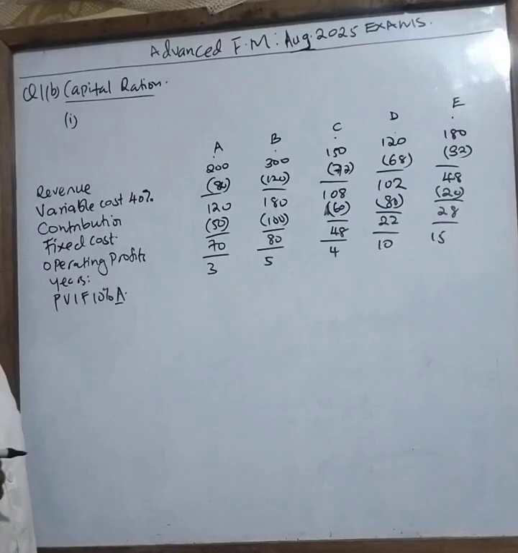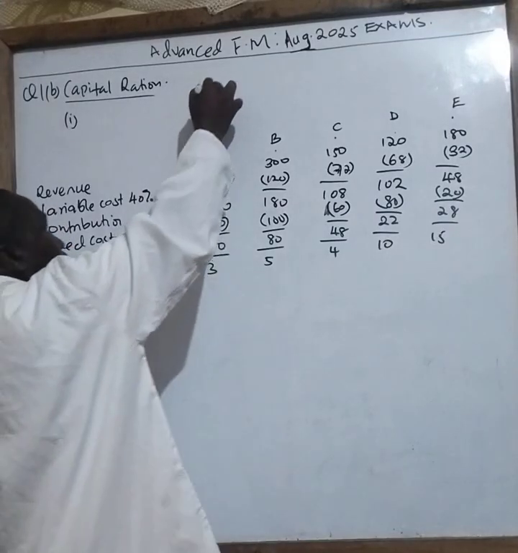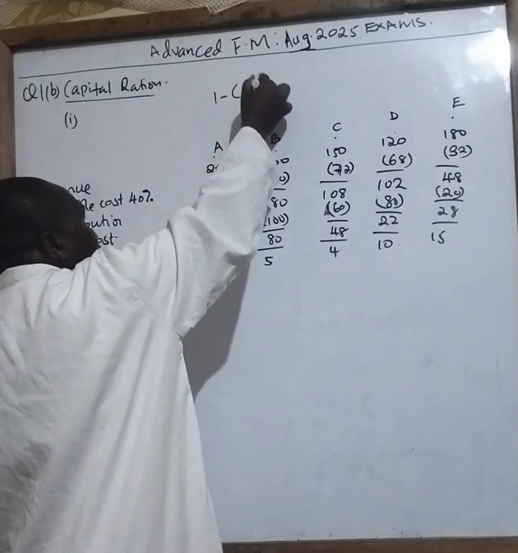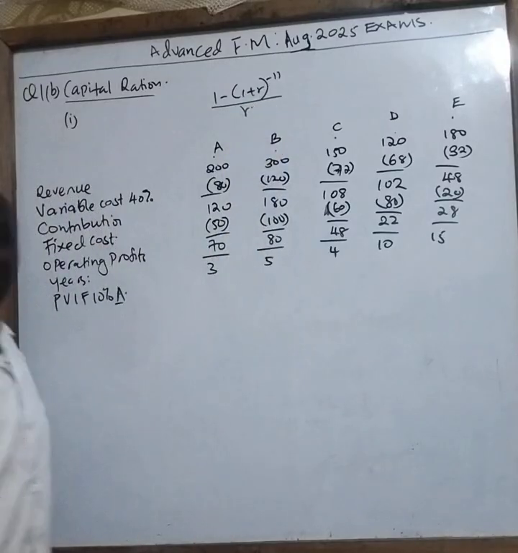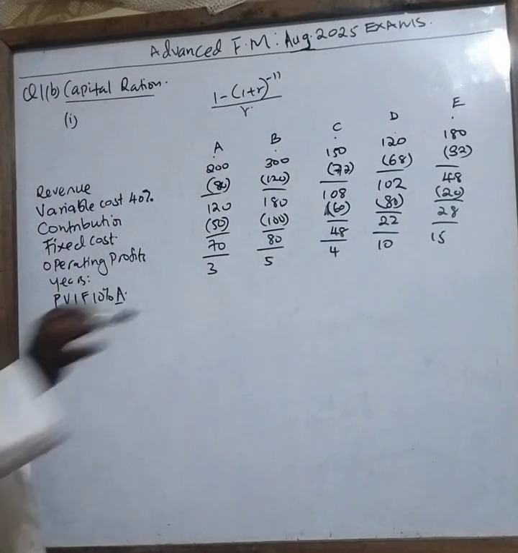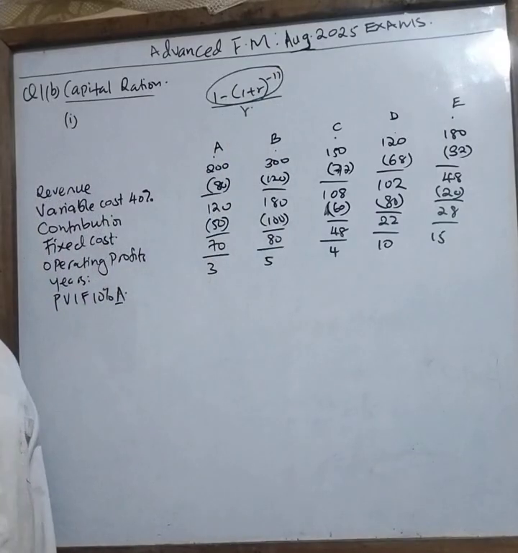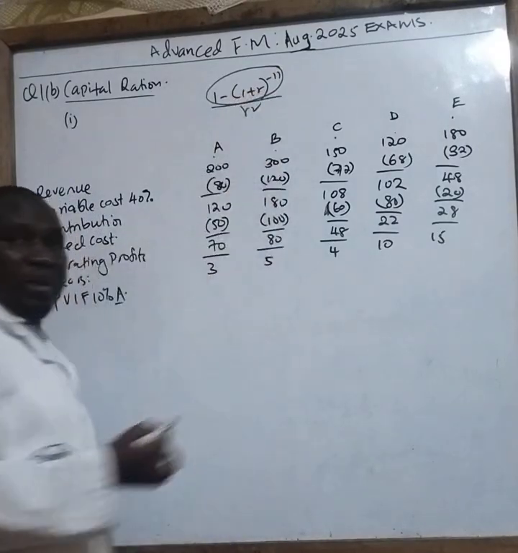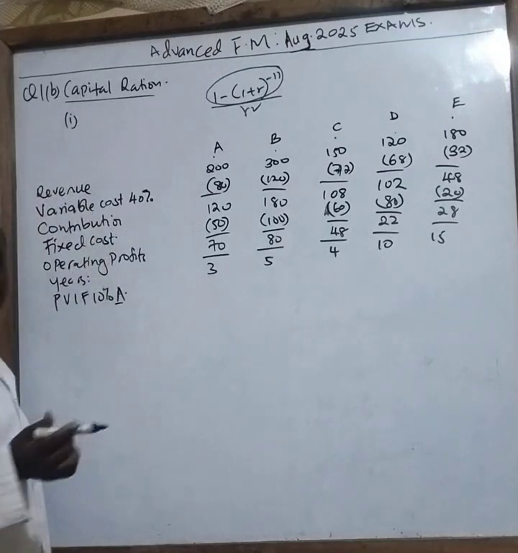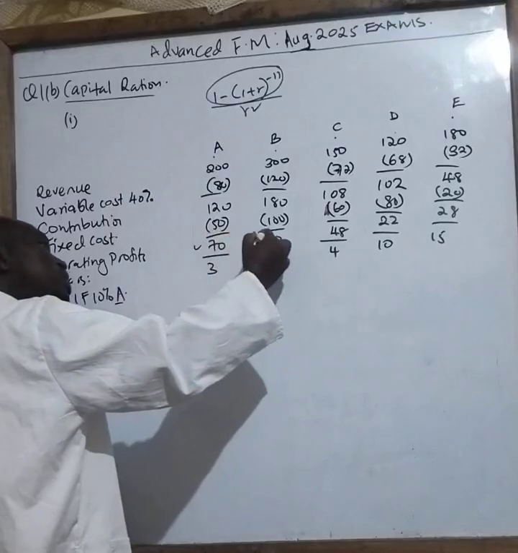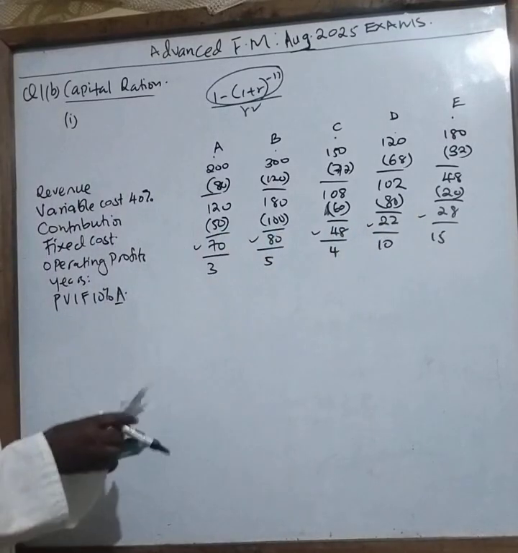And when you talk about annuity, I told you, class, that the formula to get the factor will be 1 minus (1 plus r) to the power negative n, and you divide everything by r. So in this case, you use your calculator very well, work out what is on the numerator first. Once you are through the numerator, you divide with the denominator, so that you get the present value factor to discount what? To discount these net cash flows.